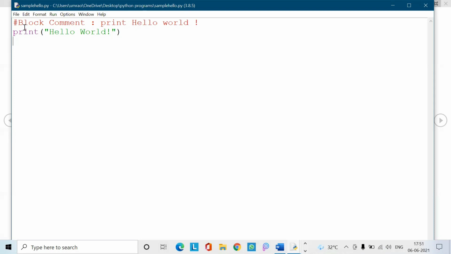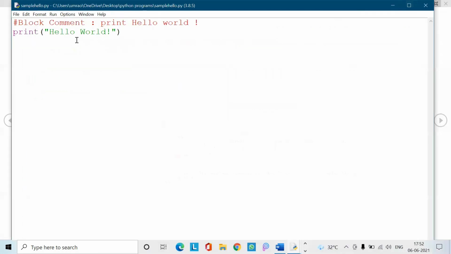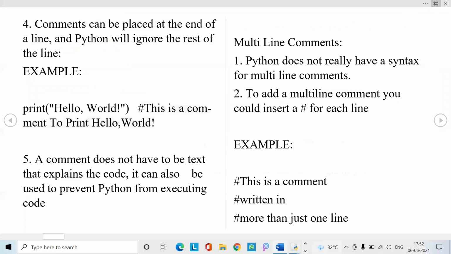It successfully executes my statement because the first line is the comment, which I have written as a block comment by using a symbol. Let us see whether the comment gets executed or not. It has executed successfully. As you can see, the block comment is not printed by the interpreter. So we understand that comments are not interpreted or executed in Python. So these are the single line comments.